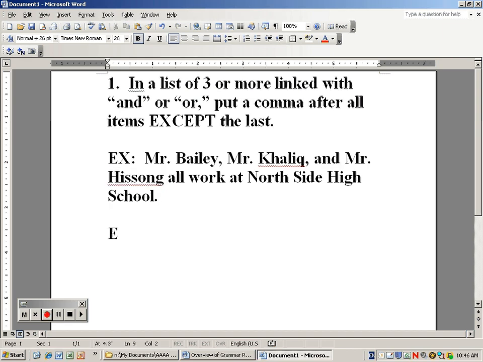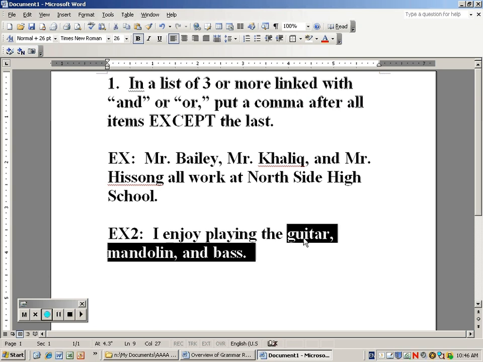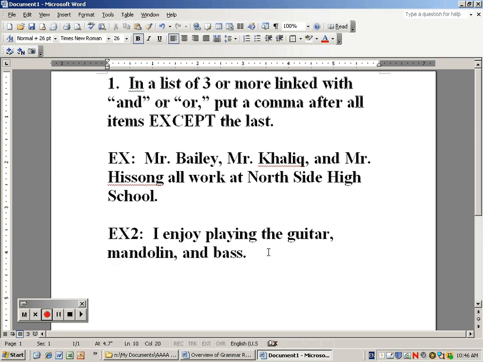Another example then, example 2, is to have the list of particulars in the predicate. I enjoy playing the guitar, mandolin, and bass. Once again, then, in this case, we have the list of particulars of 3 or more in the predicate, linked with and, guitar, mandolin, and bass. So that's the second example.